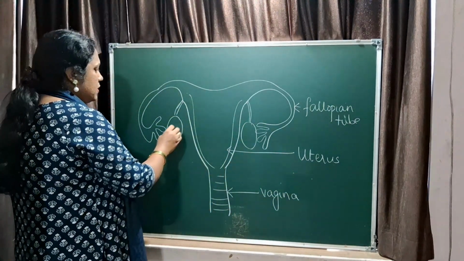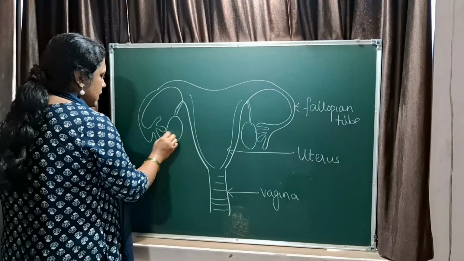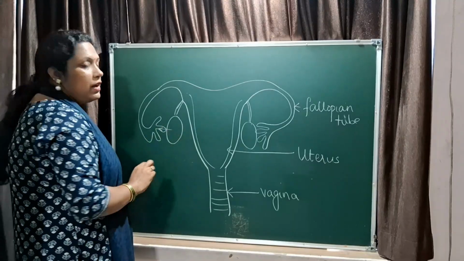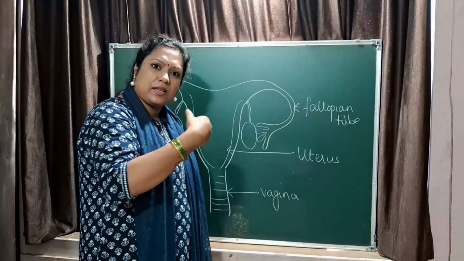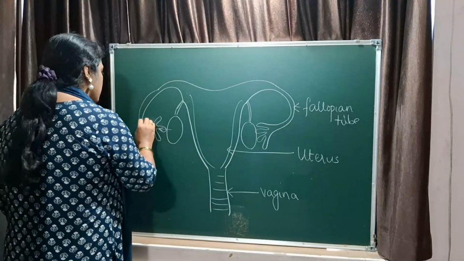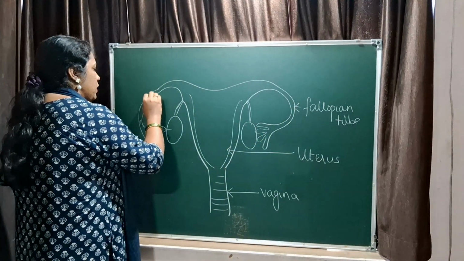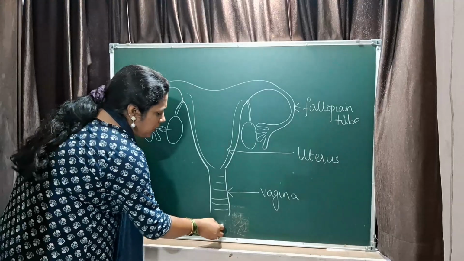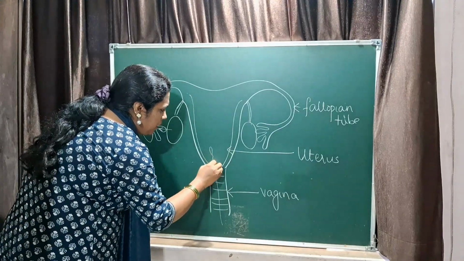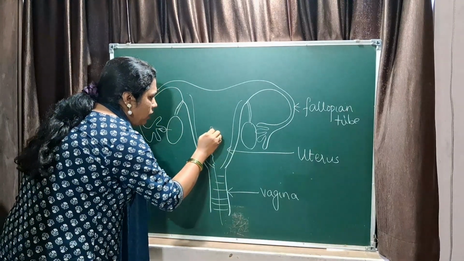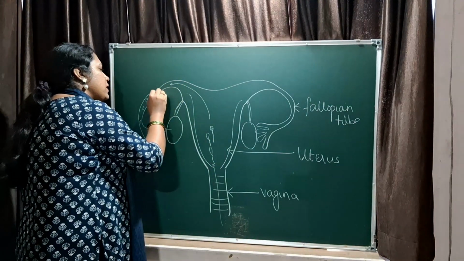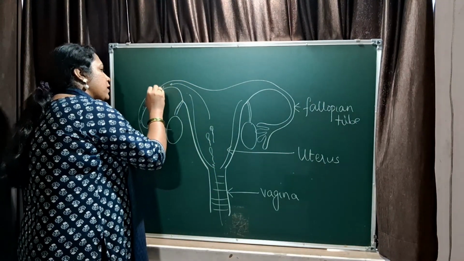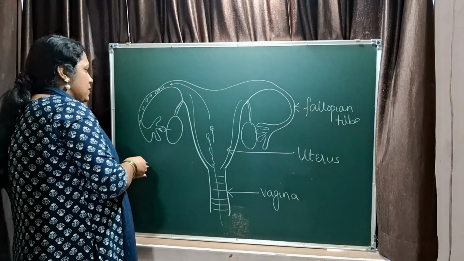Now here what happens: in the ovary an egg is released and the egg moves into the fimbriae, that is the finger-like projections of the fallopian tube, which pick up the egg, and the egg starts moving in the fallopian tube. Now when the sperm is ejaculated, the sperm moves in the opposite direction towards the fallopian tube, and this is the site where fertilization happens.